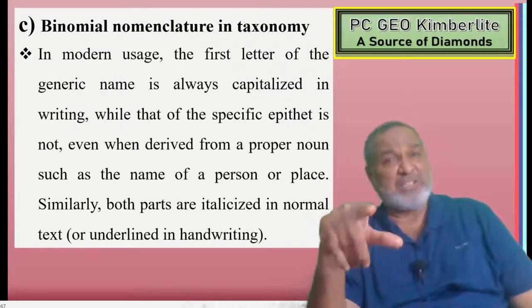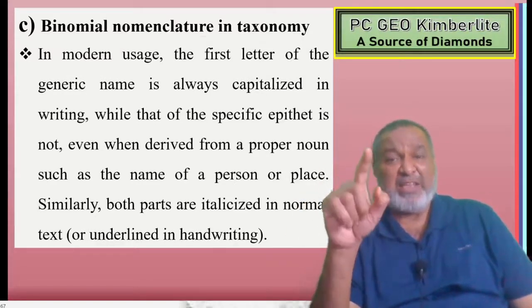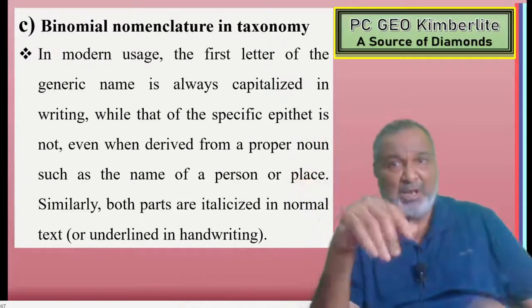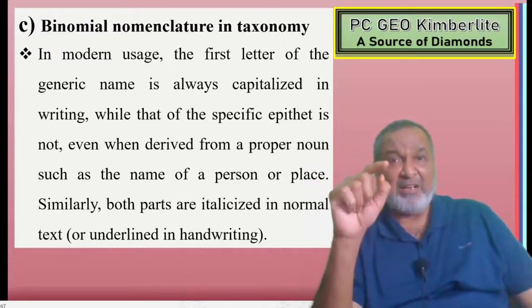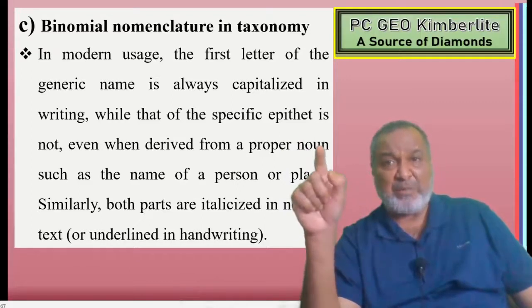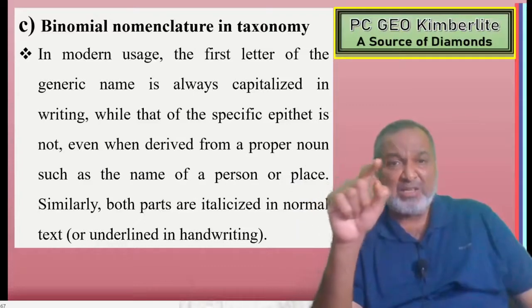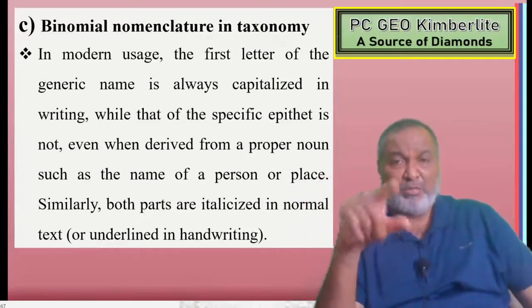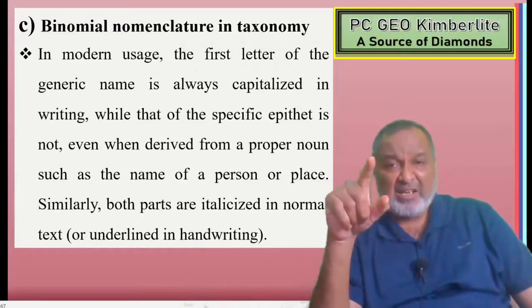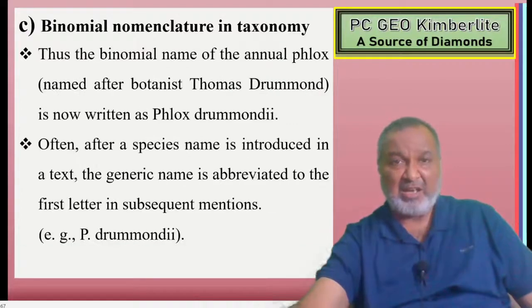In modern usage, the first letter of the generic name is always a capital in writing, while that of the specific epithet is not, even when derived from a proper noun such as the name of a person or a place. Similarly, both parts are italicized in normal text or underlined in handwriting.